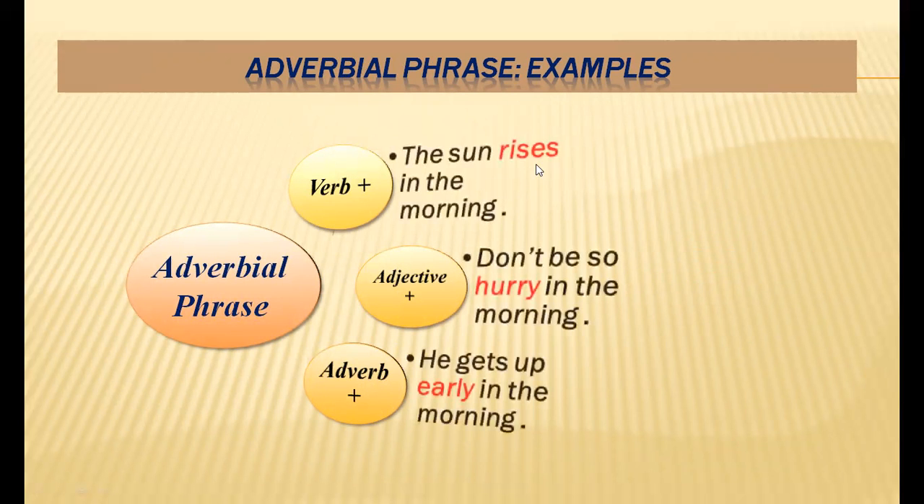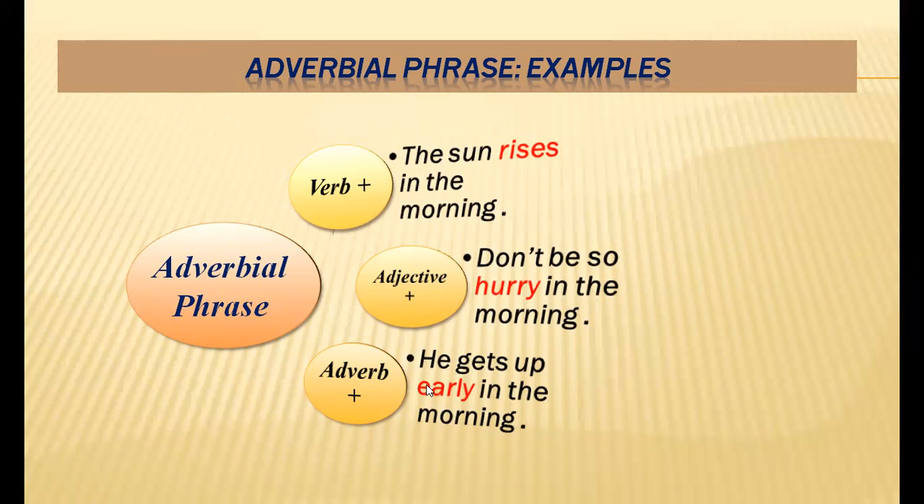See, the sun rises in the morning. We have the same phrase, in the morning. This phrase in the morning modifies the verb rises. So this is an adverbial phrase. Here again, we have used the same adverbial phrase after an adjective, but it modifies the verb definitely. It modifies the verb, but it is used after an adjective. Yet, this is an adverbial phrase.